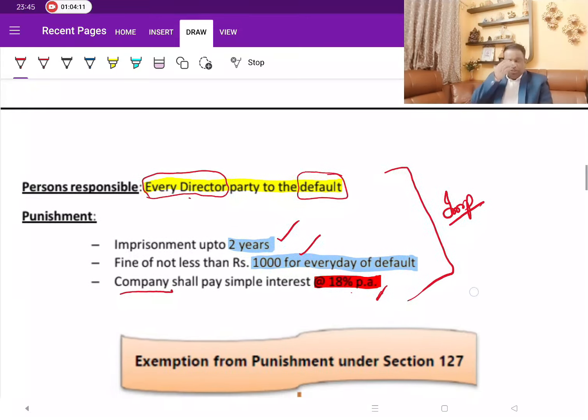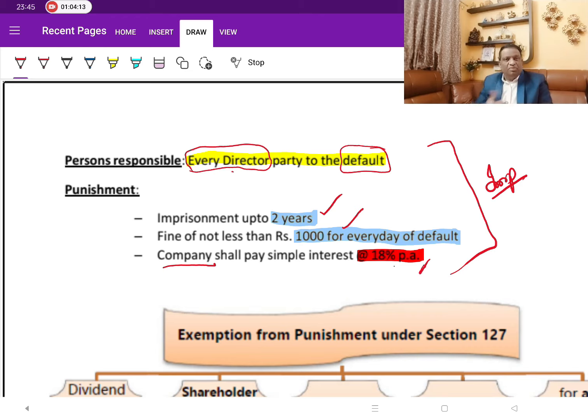But there may be situations where company wanted to make the payment, but shareholder has given some wrong bank account, or he has closed that account and gone, he has not updated that bank for various reasons. What happens if the company is not able to make the payment? Now, are you still going to send the directors to jail for the mistakes of it? So that is what we are learning on exceptions.